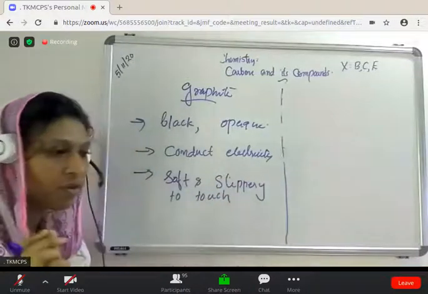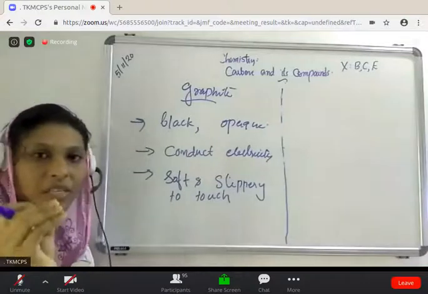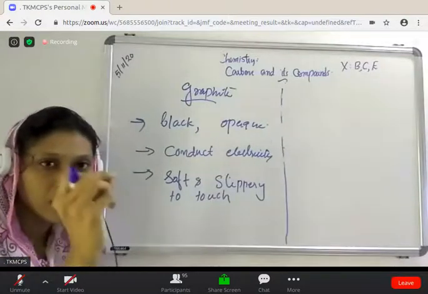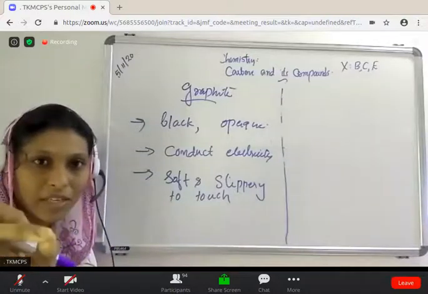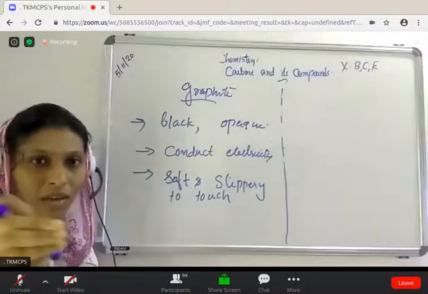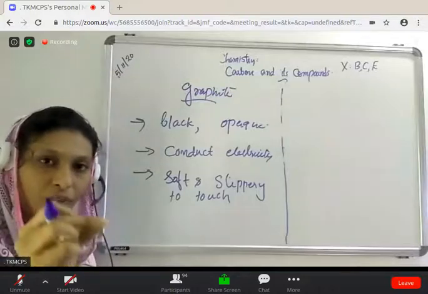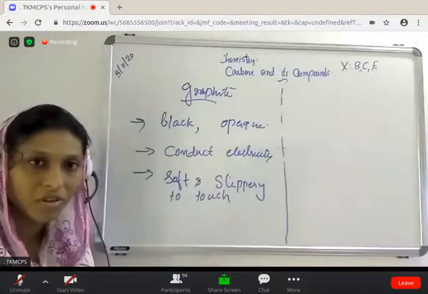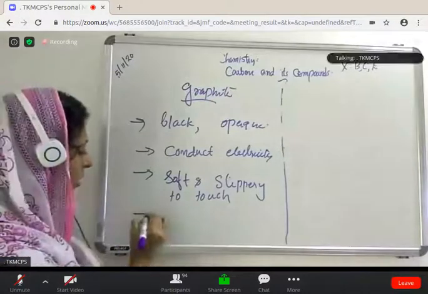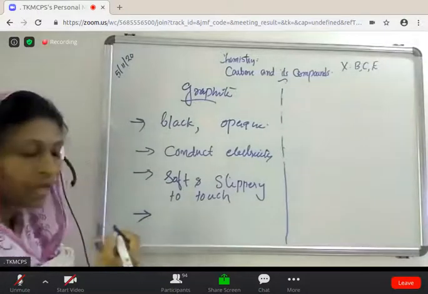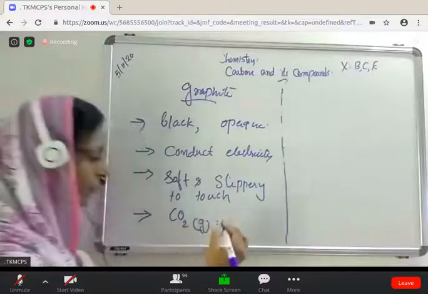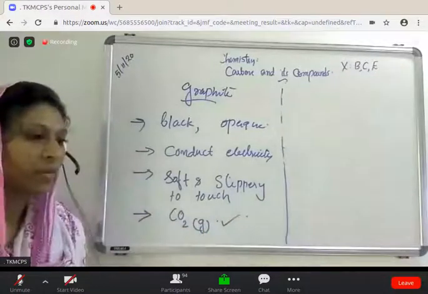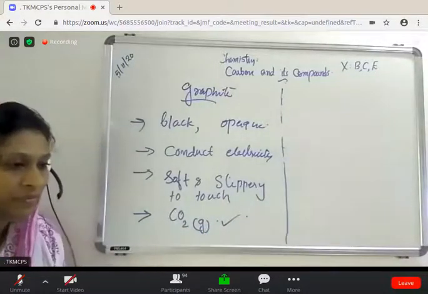You know that graphite is present in our pencil lead, so you can see the black color when you write. It is very soft, that's why it creates the mark there. Then the last one, on strong heating, it produces carbon dioxide gas.